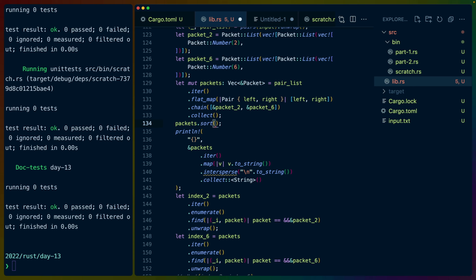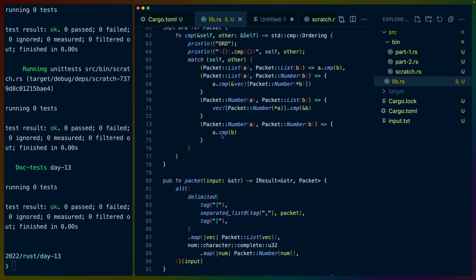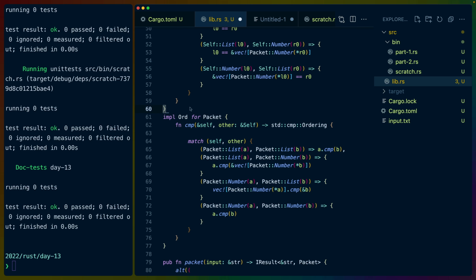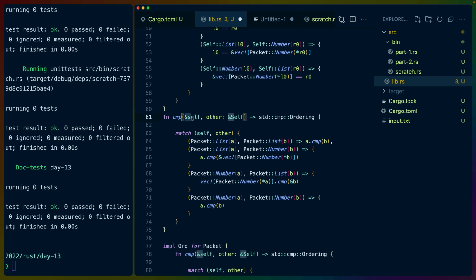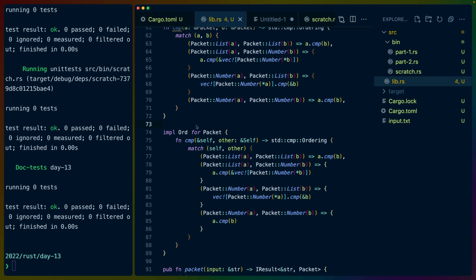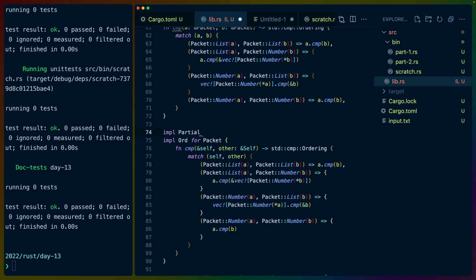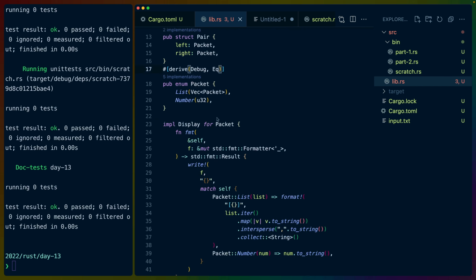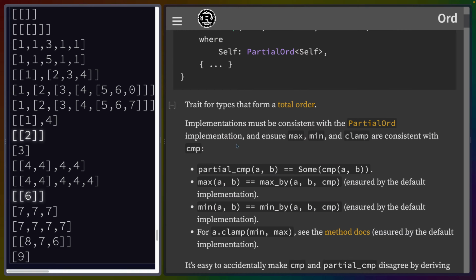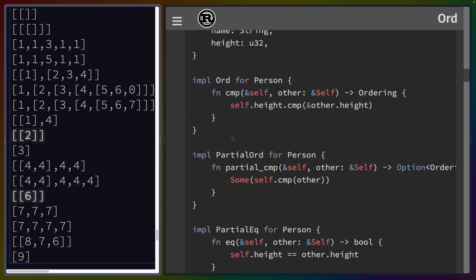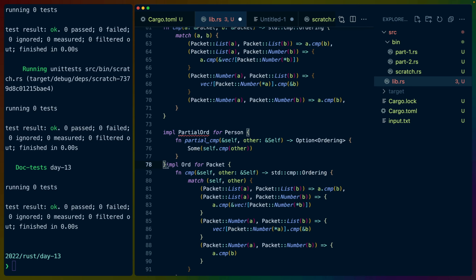Okay, so we're gonna sort this out right now. Yes, I did just do that. So I'm going to define a function compare, and it's going to take a reference to a packet and another reference to a packet. So we have this cmp function, and instead of impl Ord, we're going to do impl PartialOrd. We already have a PartialOrd derived, so I'm going to get rid of that. We're going to leave equality, or Eq, because it doesn't matter. We're going to look at Ord because they give us an example somewhere. Or I thought they gave us an example of deriving all three. I guess we have to do this, or we can do this anyway.